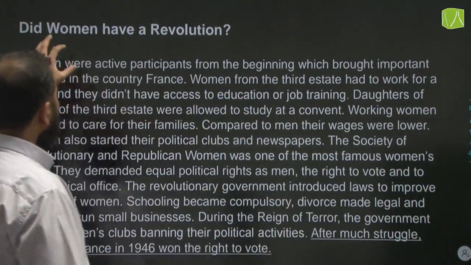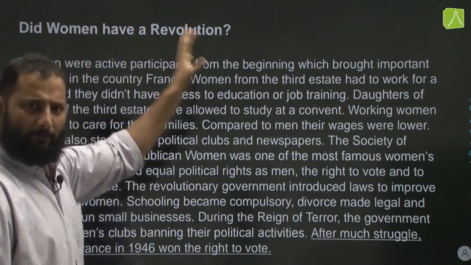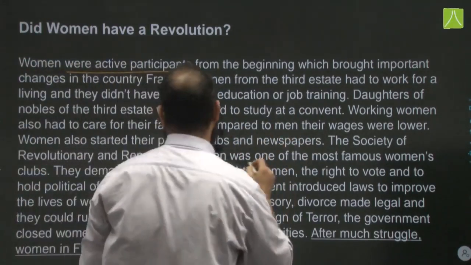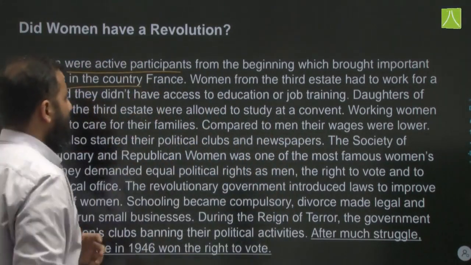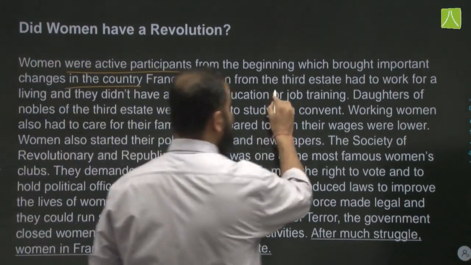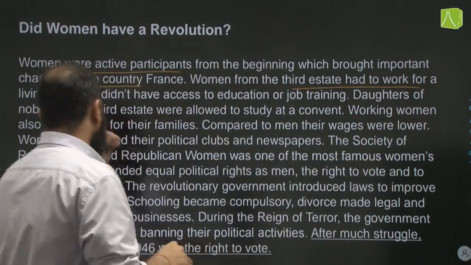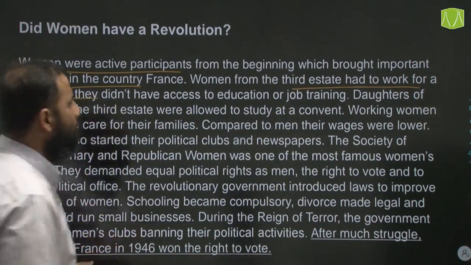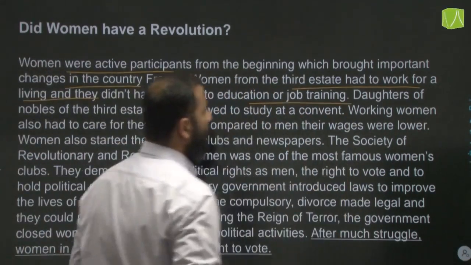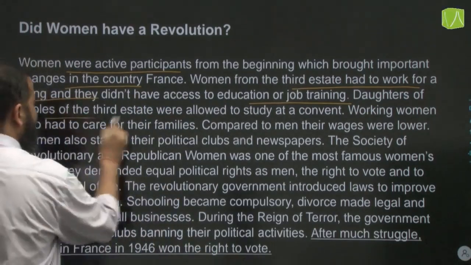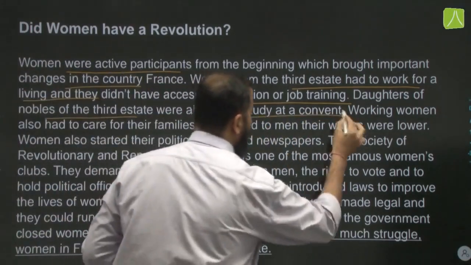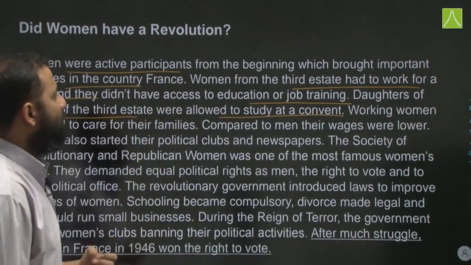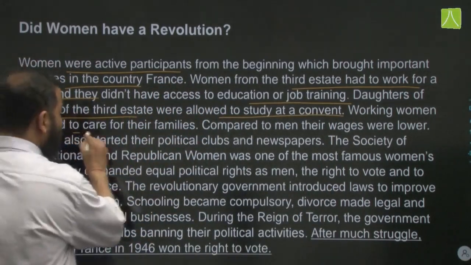Now, next topic is, did women have a revolution? Women were active participants from the beginning, which brought important changes in the country, France. Women from the third estate had to work for a living, and they didn't have access to education or job training as well. Daughters of the nobles of the third estate were allowed to study at a convent where they could educate themselves. Working women also had to care for their families.